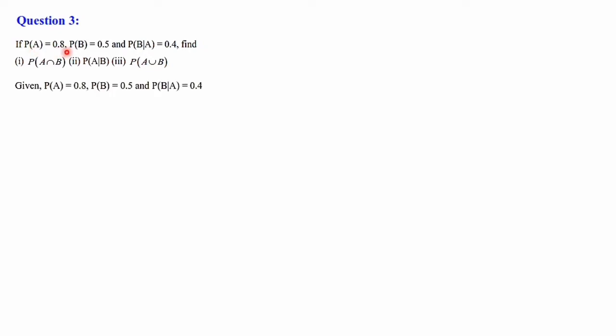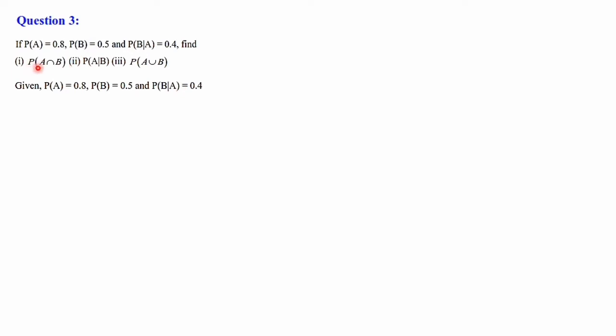Next we shall discuss question number 3. If P of A is equal to 0.8, P of B is equal to 0.5 and P of B given A is equal to 0.4, find, there are 3 sub questions, P of A intersection B, P of A given B and P of A union B. First of all, let's write the given things. P of A is 0.8, P of B is 0.5, P of B given A is 0.4.